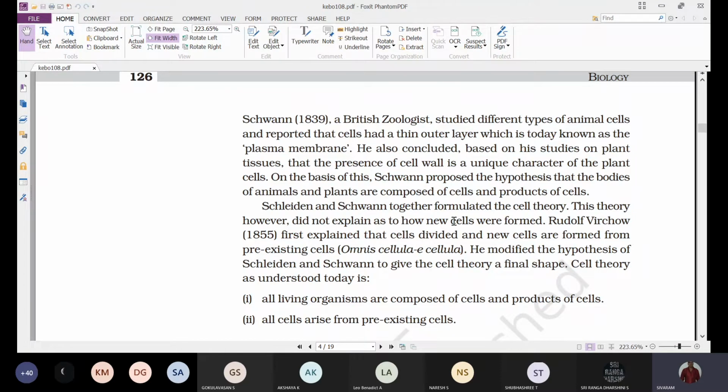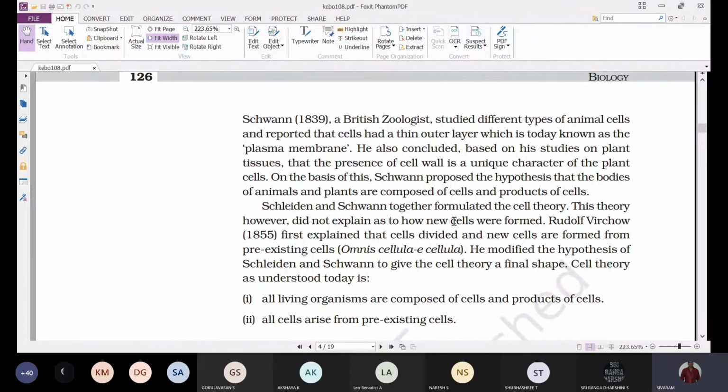Based on his studies on plant tissues, he also concluded that the presence of a cell wall is a unique character of plant cells. By comparing the cells of plants and animals, Schleiden said that plant cells are covered by a tough covering called the cell wall, which is a unique feature of plant cells.